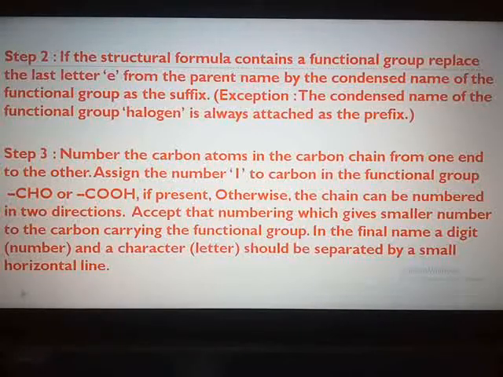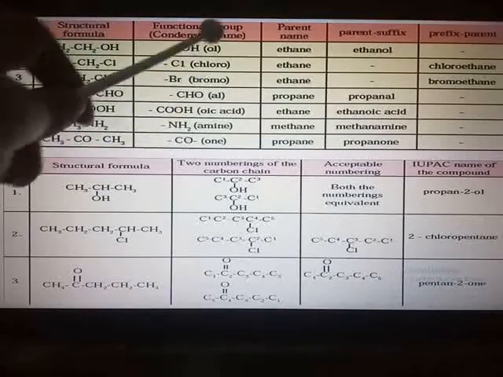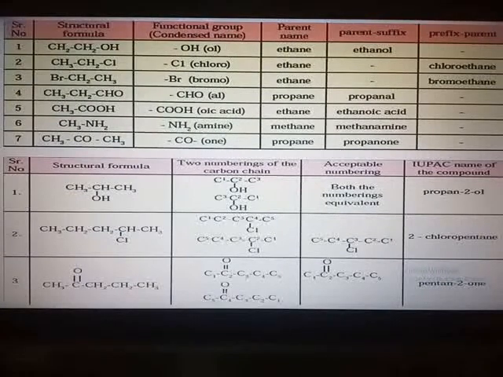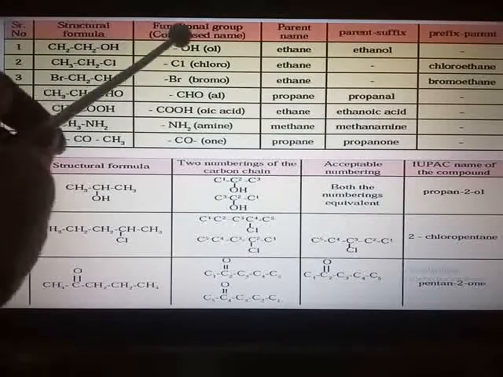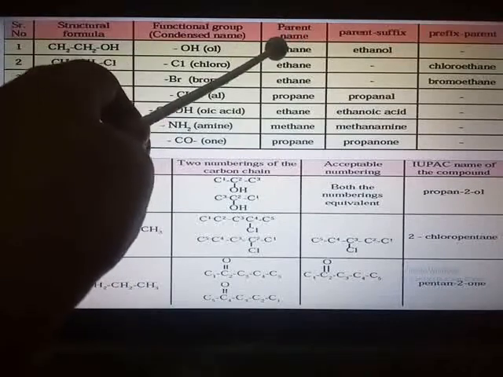So you have seen the different steps which you have to follow while naming any organic compound. Ahead in the chart, you will come to know the different functional groups, the parent name, the suffix and the prefix for the parent. For example, the first case is CH2, single bond CH2OH. The functional group is alcohol, that is OH. The parent name is ethane.